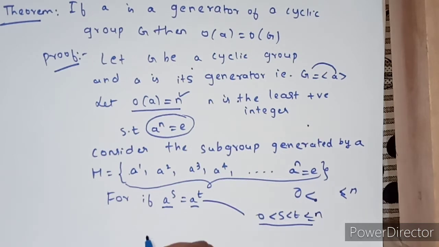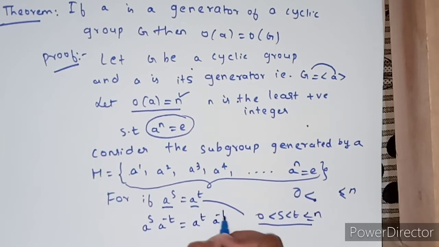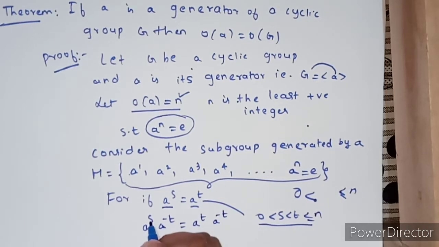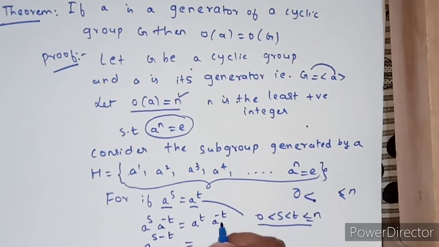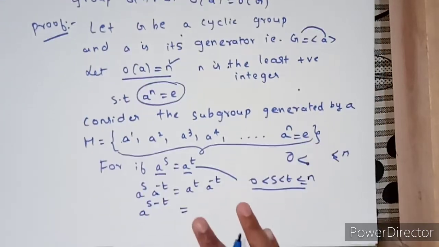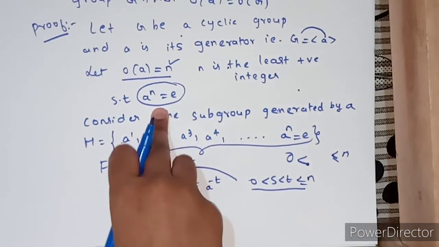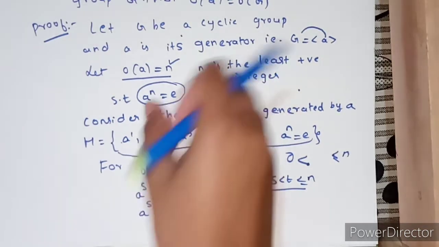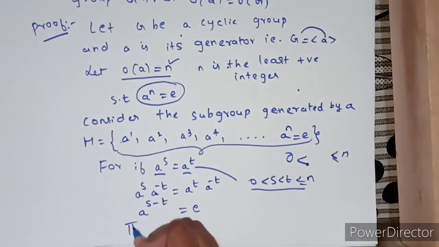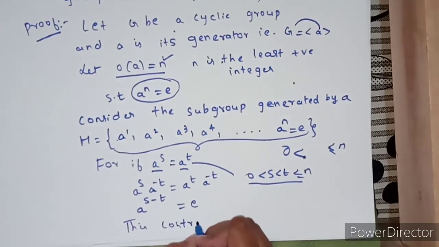Now multiply A power minus t on both sides. If bases are the same, powers can be added, so A power s minus t. A power t into A power minus t gets cancelled, so we get the identity element E. But according to the given data, n is the least positive integer for which A power n is E. Here we have got A power s minus t also E. So this contradicts the fact that n is least positive.